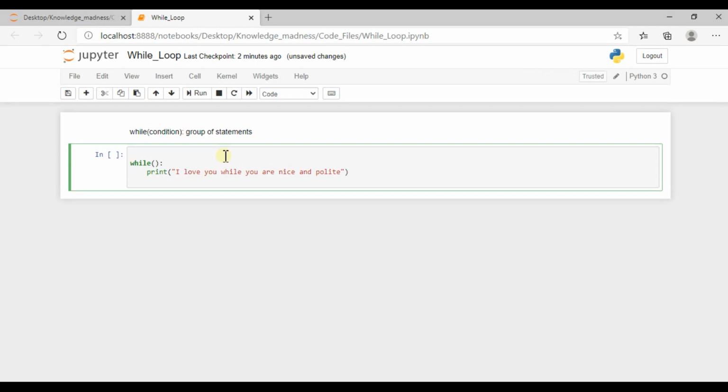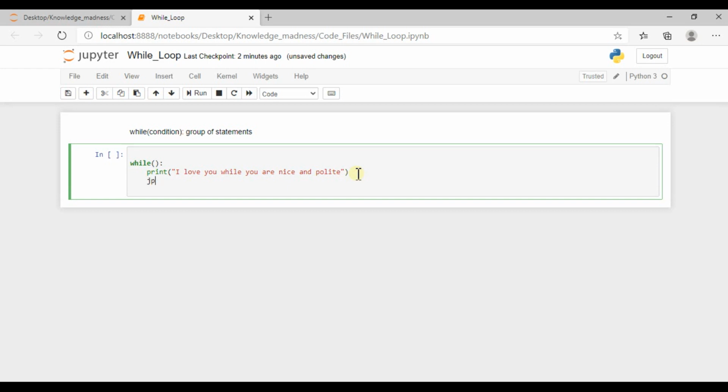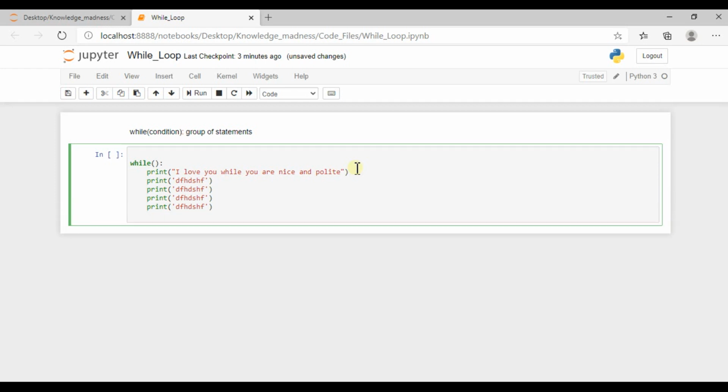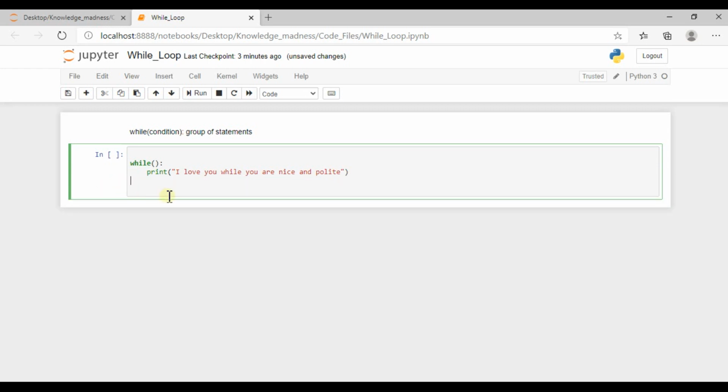In a while loop you don't know how many times this set of statements will run. This one, the print statement, I'm just copying it. There could be multiple statements, but they should be inside this block. So you don't know how many times you have to repeat these steps. For basic understanding, I am taking this simple example, where I just want to print this 5 times, because first you need to understand the concept.